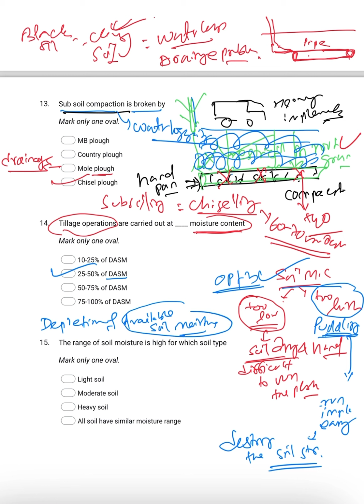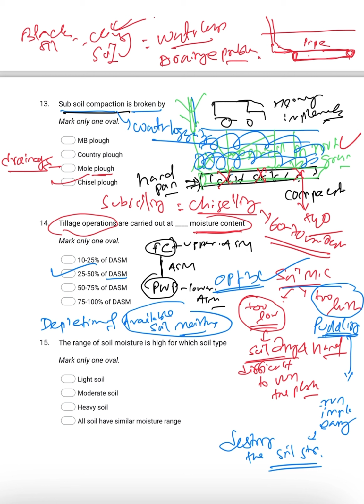As you know, soil moisture constants are there. One is field capacity, another is PWP, permanent wilting point. This is the uppermost point of available soil moisture. This is the lowest point of available soil moisture. The range between field capacity and PWP is called available soil moisture, the available soil moisture range.